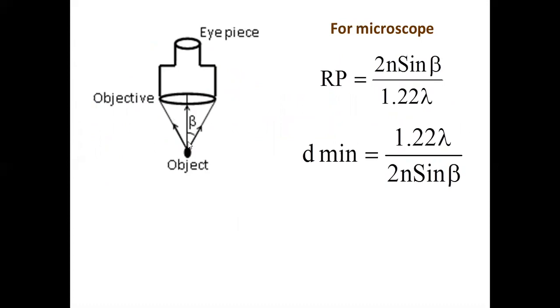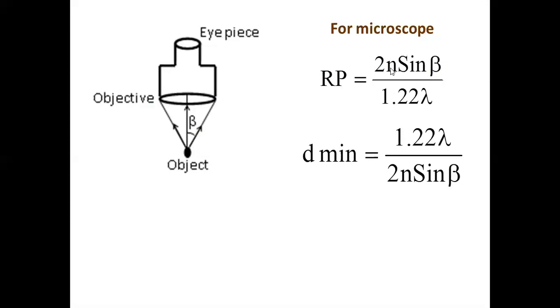The angle subtended by the rays of light at the objective is 20 degrees, means this whole angle is 20 degrees. That means beta, if you want to substitute in this formula, you have to make it half. That is 20/2, that is 10 degrees. Do you agree? Because we want the semi-vertical angle of the cone of rays entering the objective.